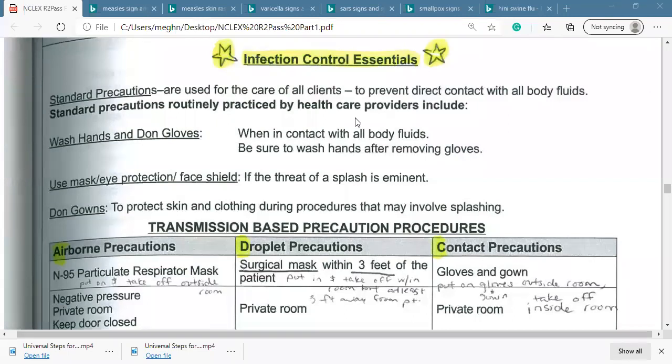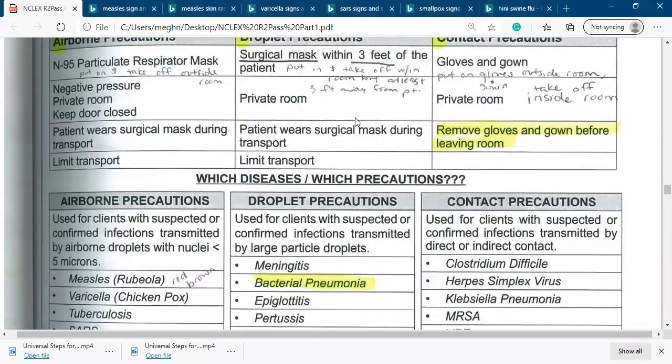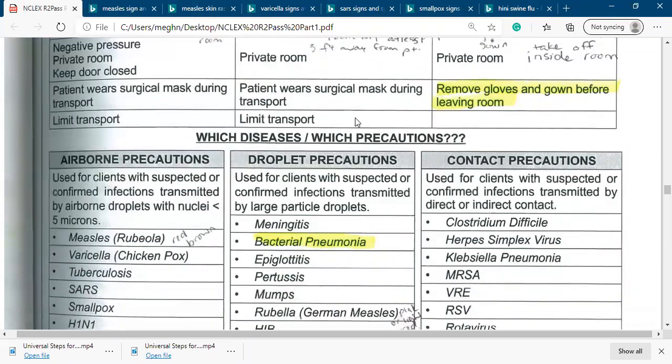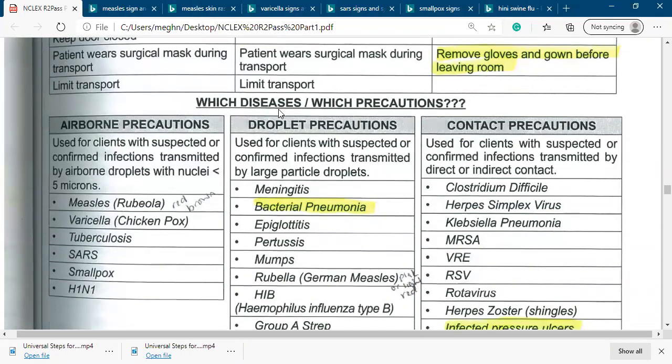So before we go to the transmission-based precaution procedure, we must know what the disease list is, right? In airborne, droplet, and contact. So airborne disease. The pathogen can easily transmit up to a certain distance because the particles are too small, the droplets are too small, they can transmit through the air. So the list of the airborne diseases is: